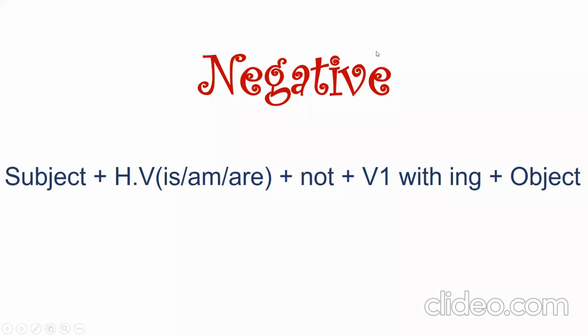Okay? Any question? Yes, Iman, Sarah is washing clothes. Very nice. Good example. So here is the structure for negative sentence.